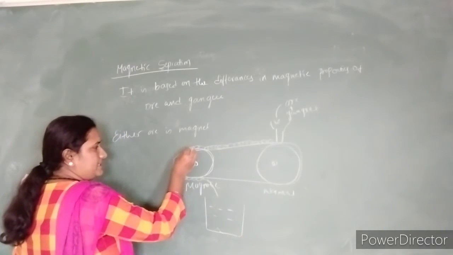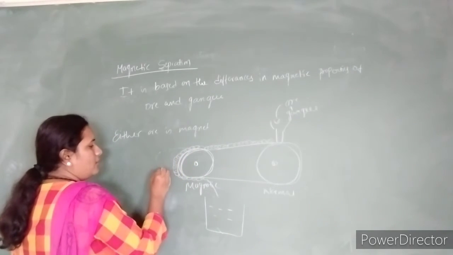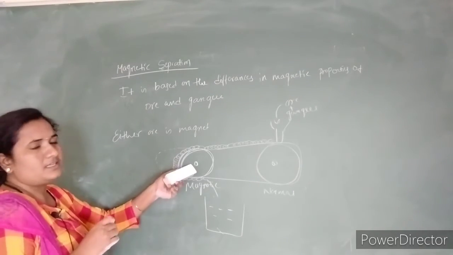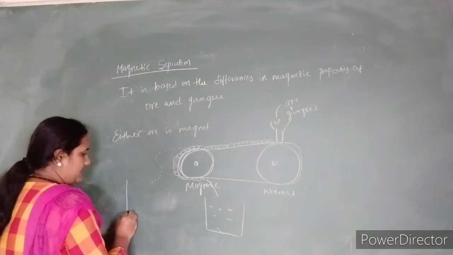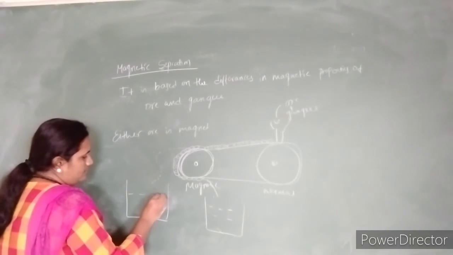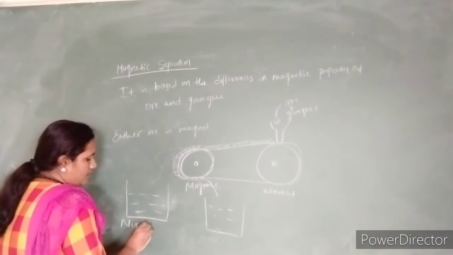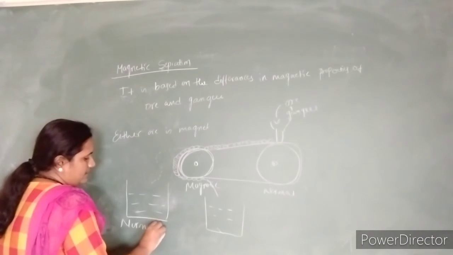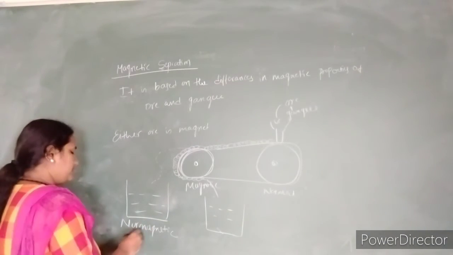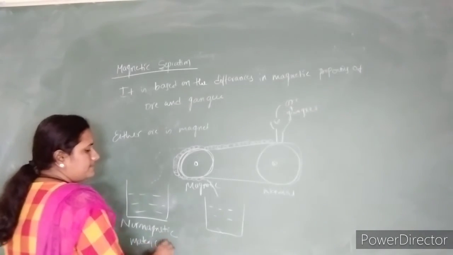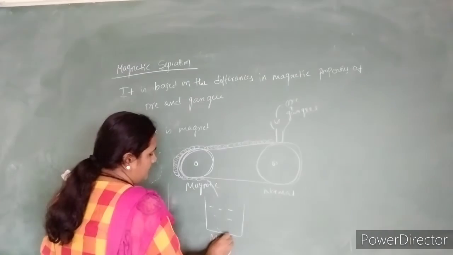The remaining gangue material is a non-magnetic particle, meaning it is not showing attraction towards the roll. As a result, we collect those materials in another container. Those are called the non-magnetic particles, which is nothing but the gangue, the non-magnetic material. And this is the magnetic material.